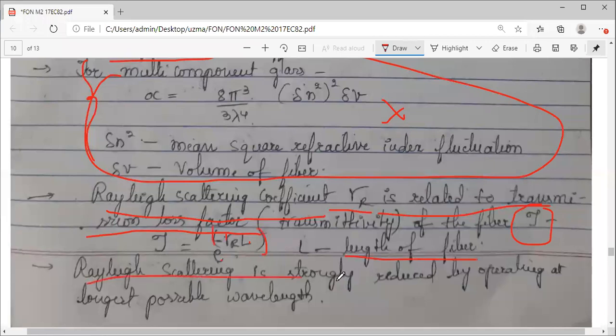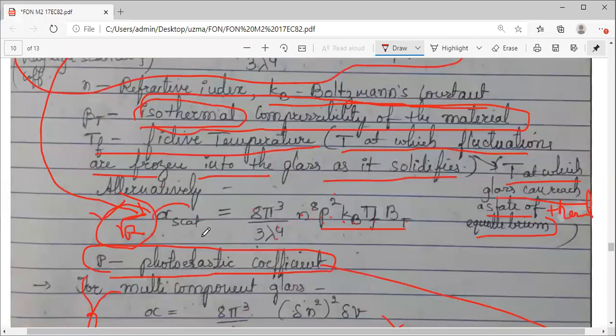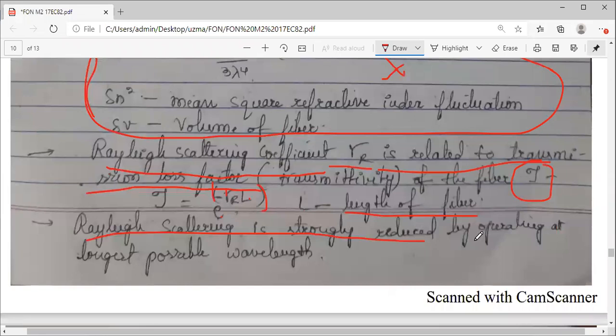So how can you reduce this Rayleigh scattering? You can see gamma r and lambda are inversely related. So if you choose a higher wavelength, the denominator will be larger, and the gamma r value will be less. So how can you reduce Rayleigh scattering? It can be strongly reduced by operating at the longest possible wavelength, lambda raised to 4. The higher the wavelength, the larger the denominator will be, so gamma r will be less.